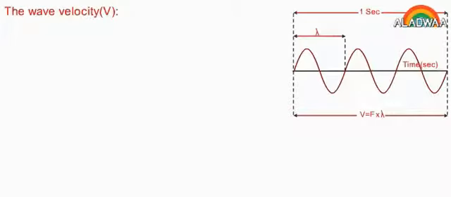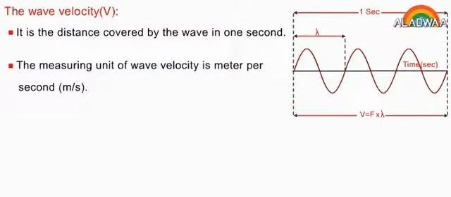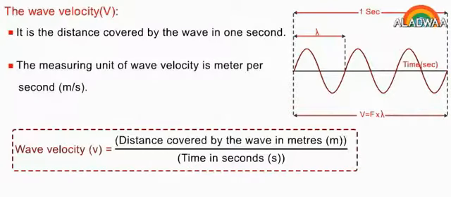The wave velocity. It is the distance covered by the wave in 1 second. The measuring unit of wave velocity is meter per second. Wave velocity equals distance covered by the wave in meters over time in seconds.